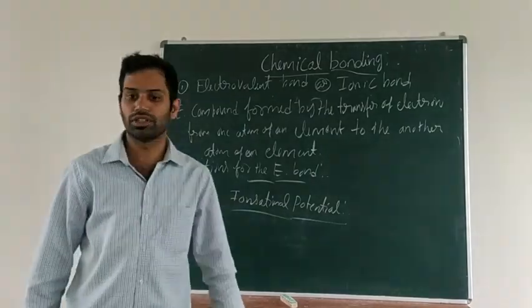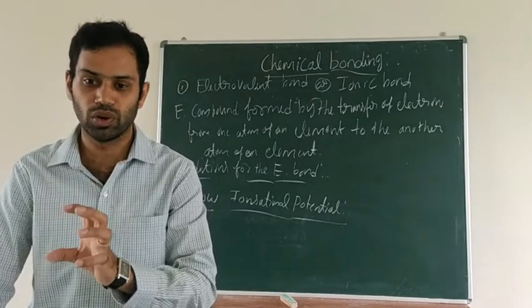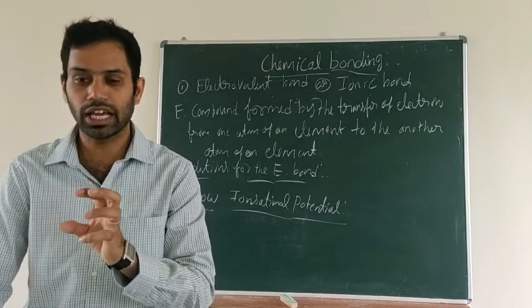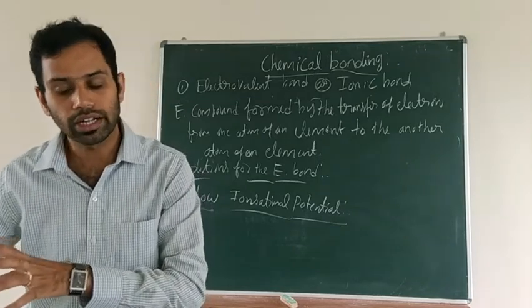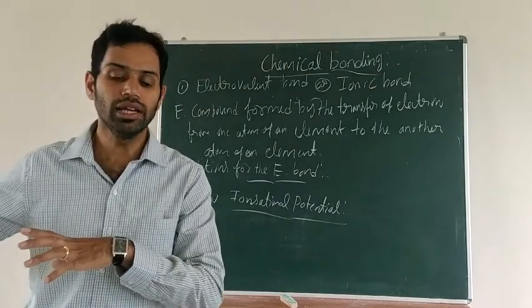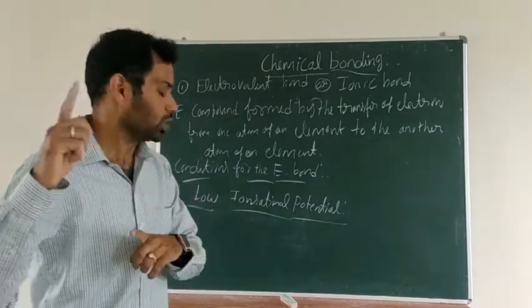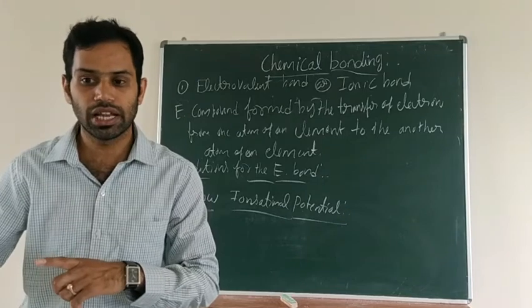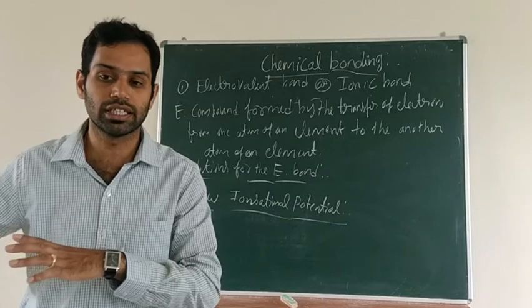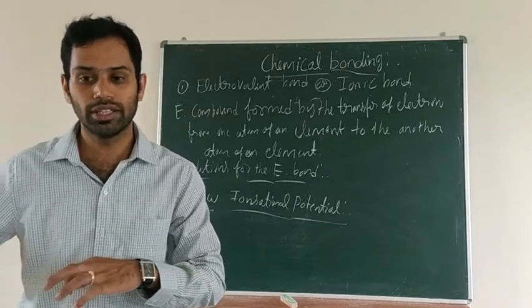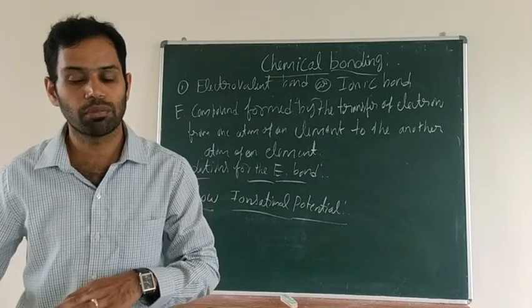So if the ionization potential or ionization energy is low, then the atoms of metals will lose electrons very easily. The first condition is low ionization potential. If the ionization energy is low in the case of metals, they lose the electrons very easily, and by losing the electron they attain the positive charge, electropositive element.